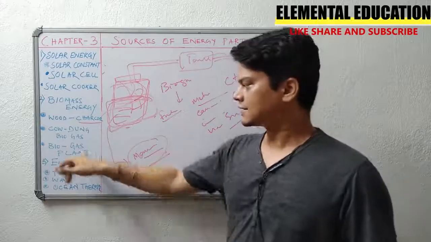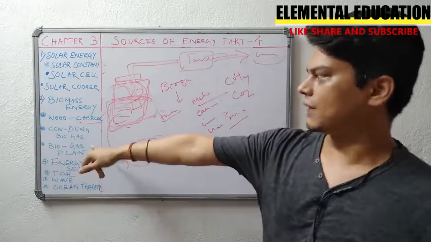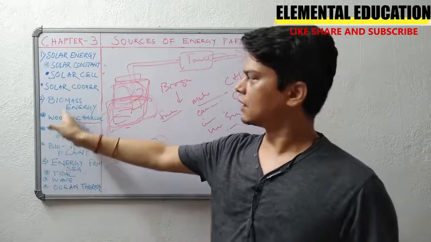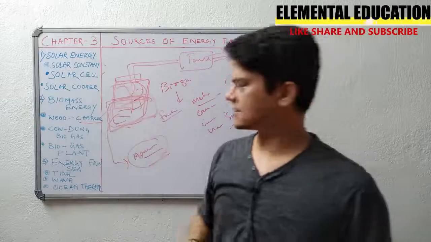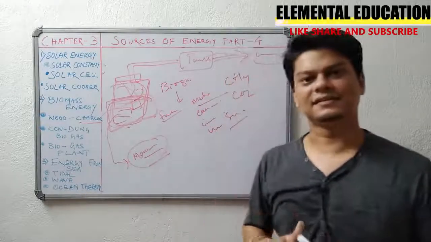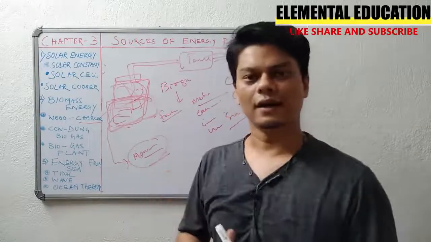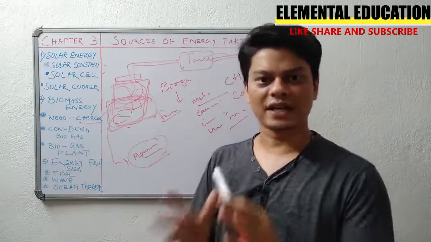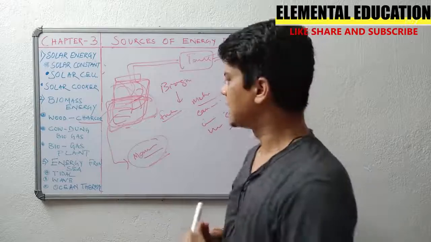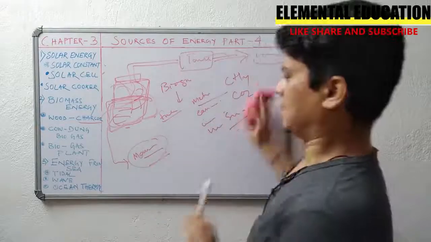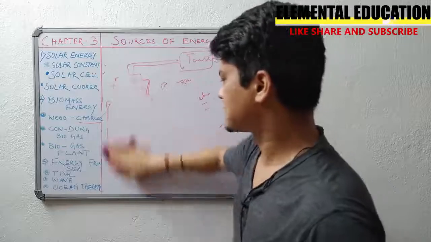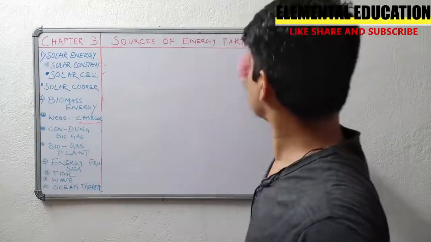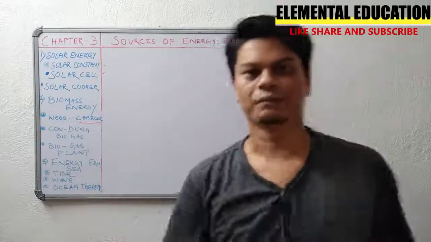So let us continue. You have studied biogas plant, biogas, cow dung, everything, right? Wood related and solar energy. The next one is sea. Sea or ocean is a vast source of water, and that water has energy. We can harness the energy from that water. Let us see what is tidal energy, wave energy, and ocean thermal energy. These are quite small topics for this video.